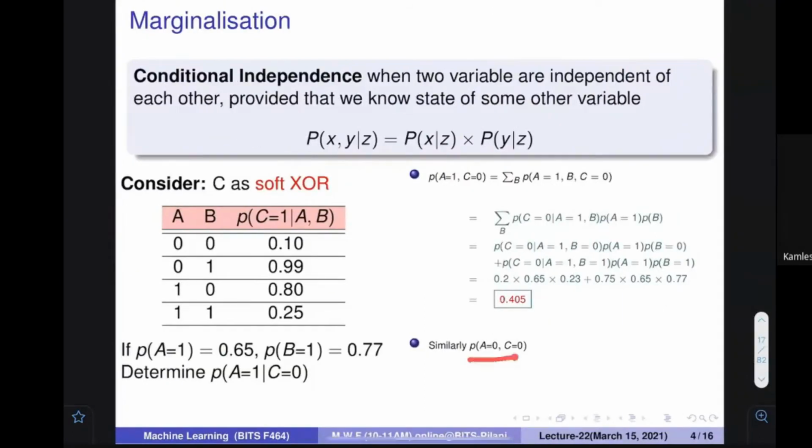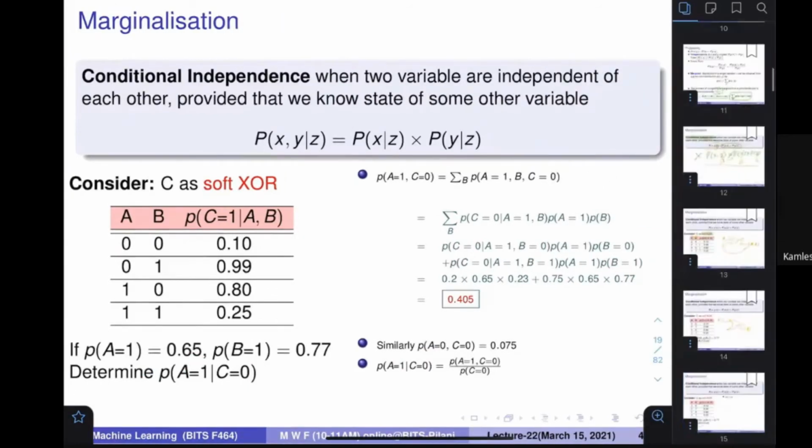Similarly, you find out what is the probability of A is equal to 0 and C is equal to 0. Can you find out this particular probability? You can again apply a similar mechanism over here and you would come up with the value 0.075. I give you homework, please try to find out this thing, and it is going to be 0.075. We wanted to find out probability of A is equal to 1, C is equal to 0.